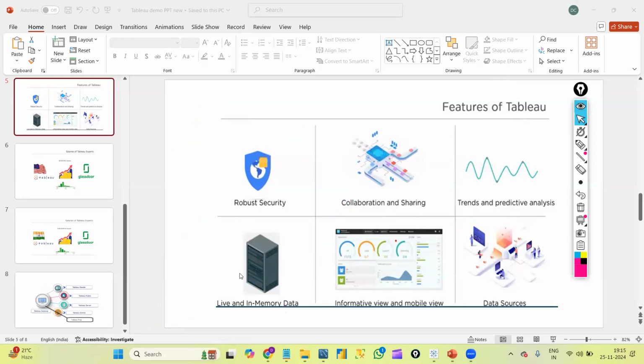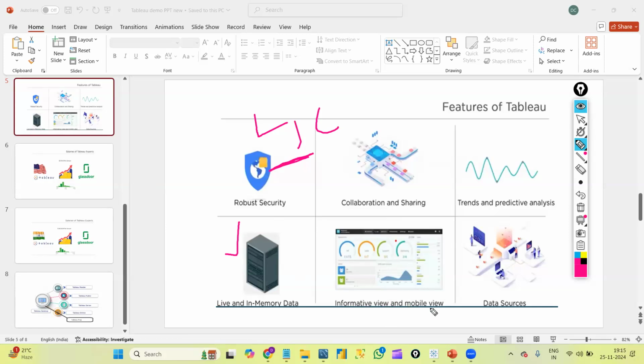Live and in memory data, obviously I discussed previously so many times, that is about the Tableau connections, right? We have two types of Tableau connections: live connection and extract connection, which help us connect the data from our databases to Tableau Desktop, right? That is only about this feature, which we will cover mostly tomorrow. We will discuss that concept about Tableau connections in a couple of days.